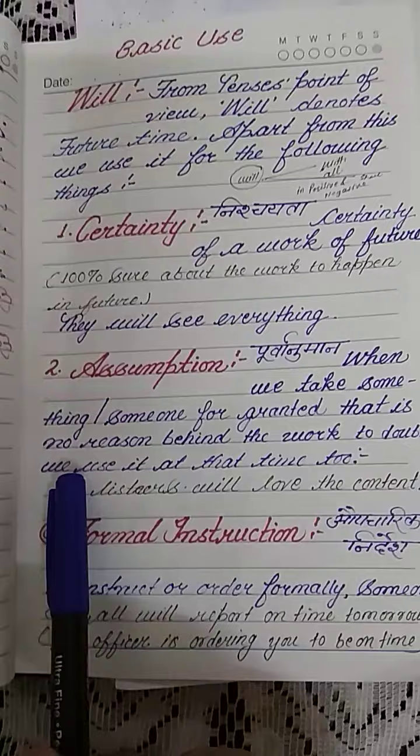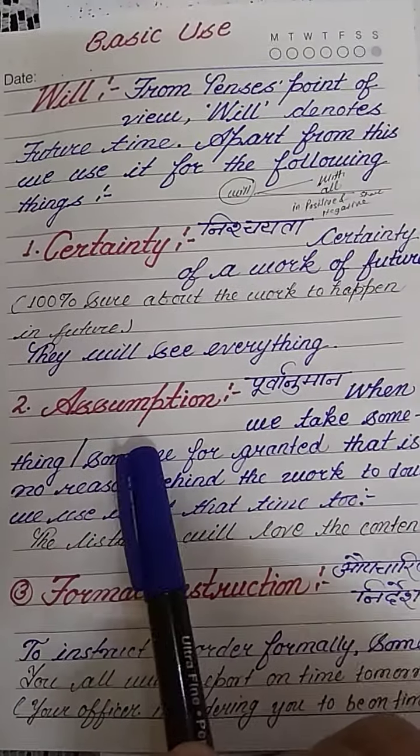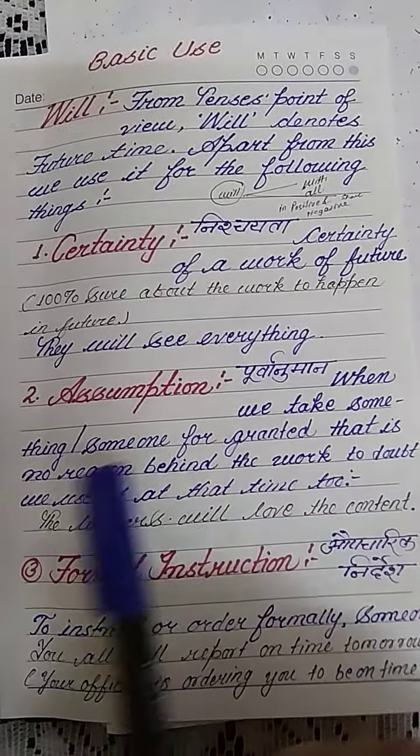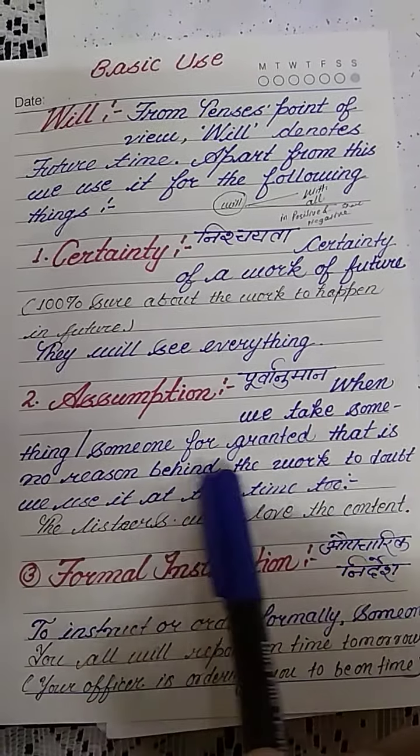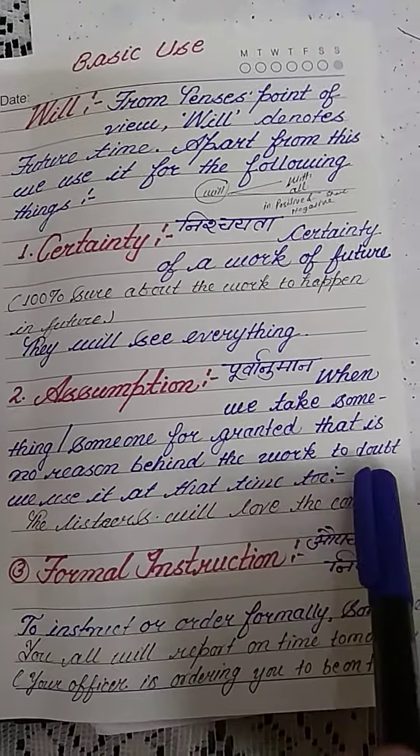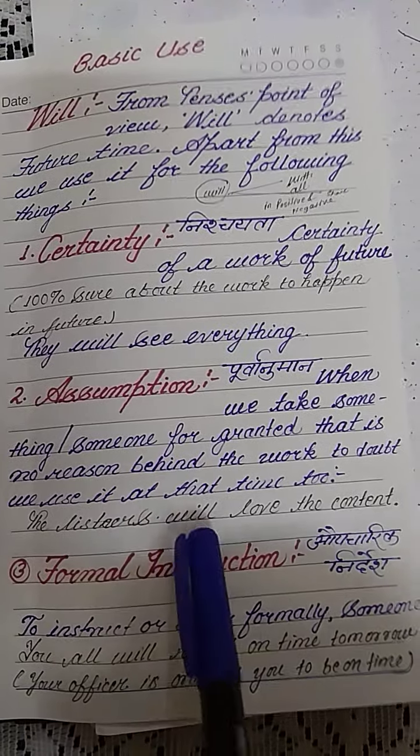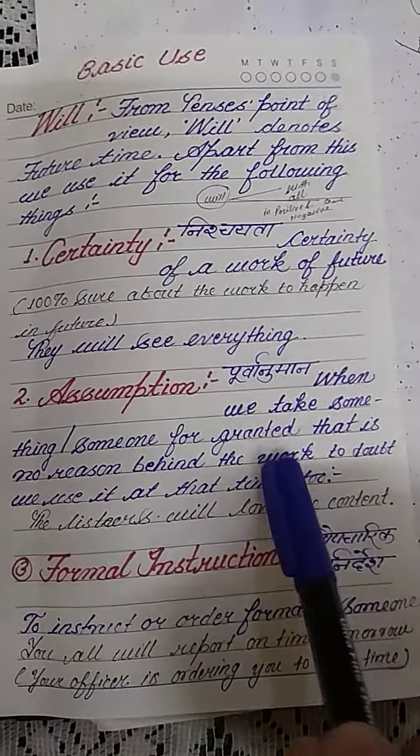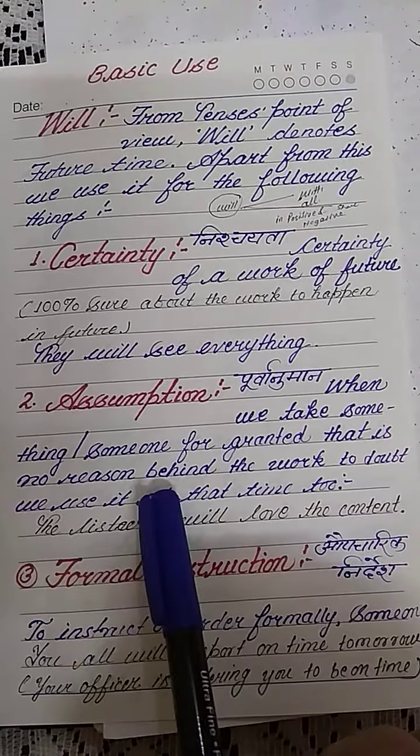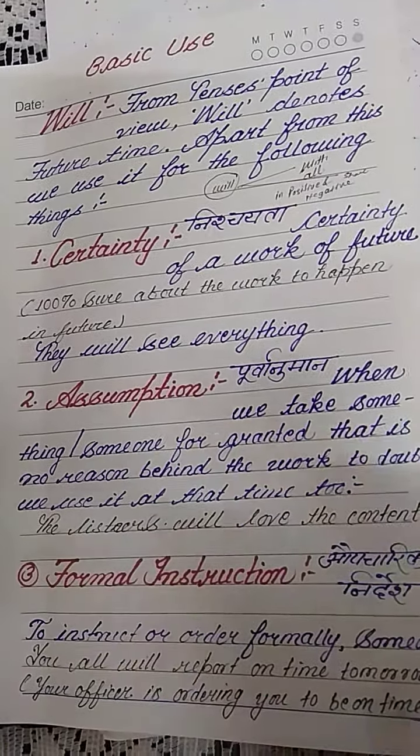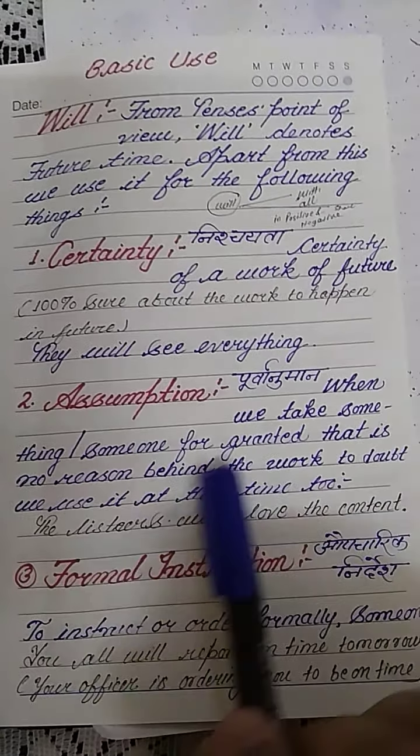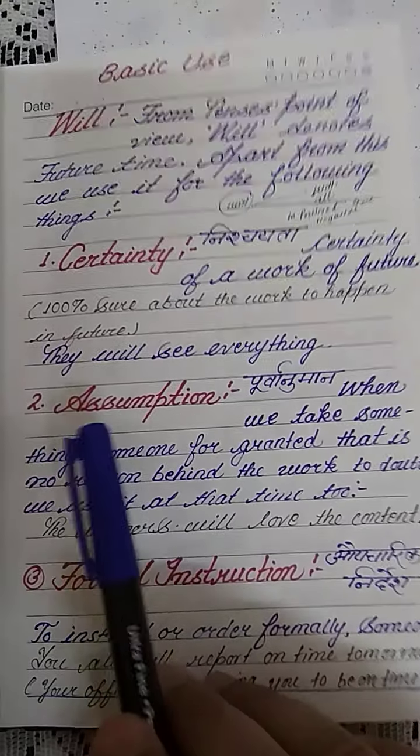Second thing, what do we show with the help of will is assumption. That means purvanuman. When we take something or someone for granted, that there is no reason to doubt the work, we use will at that time too. That means whenever you want to make clear that there is no reason behind our doubting a particular thing or a particular person to do the work, in such cases we use will as well.